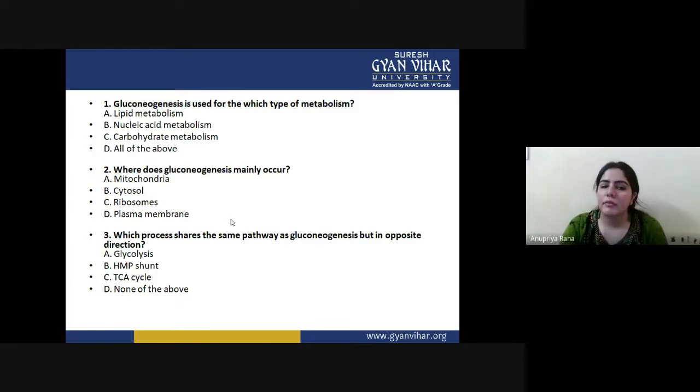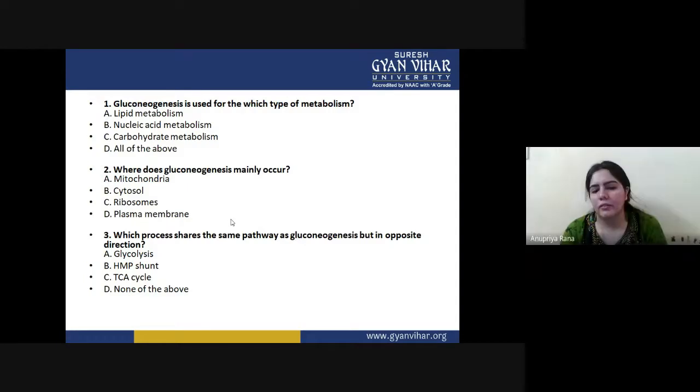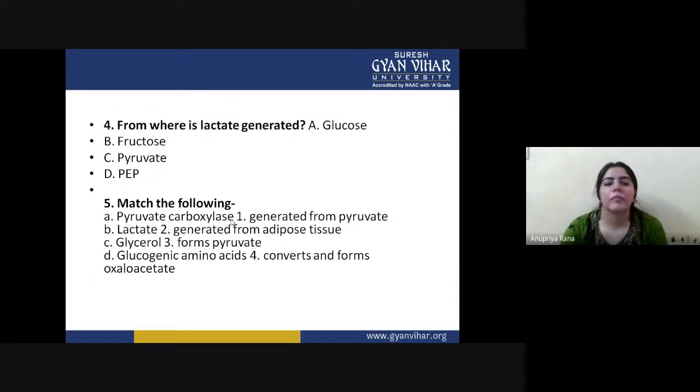Mitochondria, okay. Cytosol also, but the cytosol has a little less part; mainly it is in the mitochondria. We studied that it is partially mitochondrial and partially cytoplasmic. So most of the part is done by the mitochondria. Which pathway shares the same steps as gluconeogenesis but in the opposite direction? Ma'am, glycolysis. Yes, glycolysis is just the opposite of gluconeogenesis.